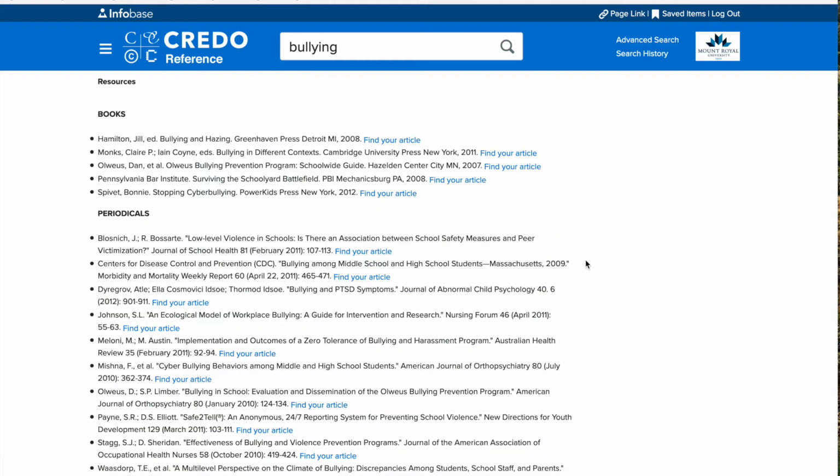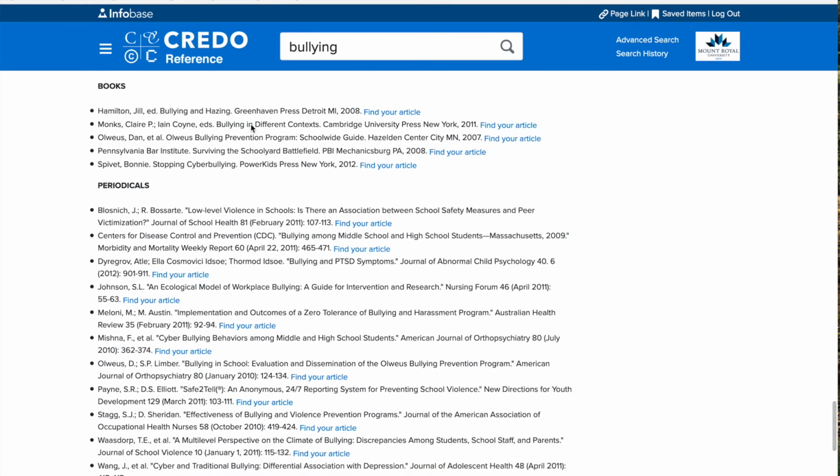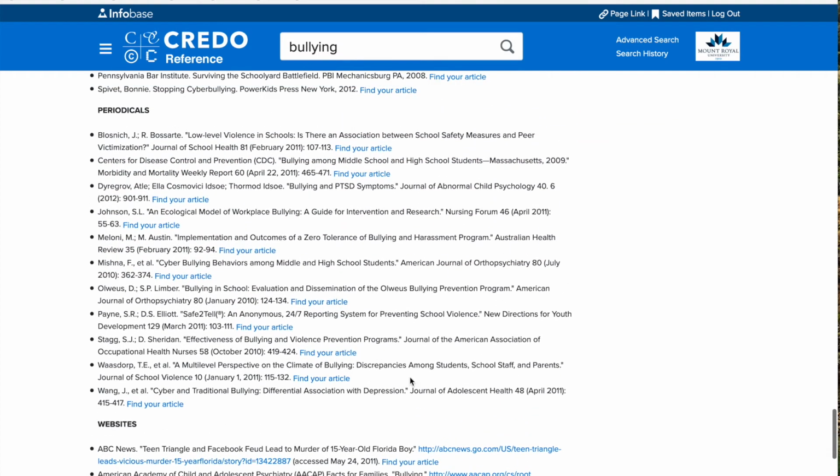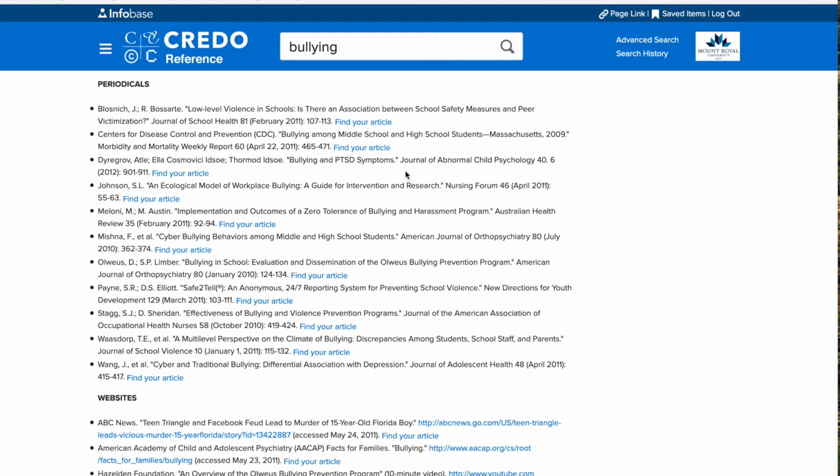One of the advantages to using a long or in-depth article in any reference resource is the references available at the bottom. You'll notice in this particular article, we have references to a number of books listed at the very top, followed by periodicals, so journal articles, as well as websites. This is particularly helpful because often you can use these resources in your actual research.